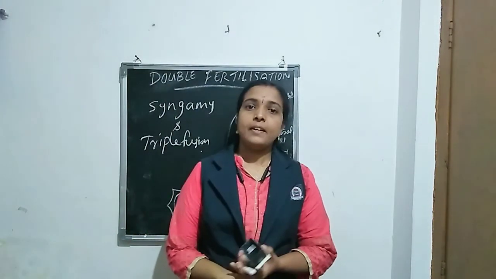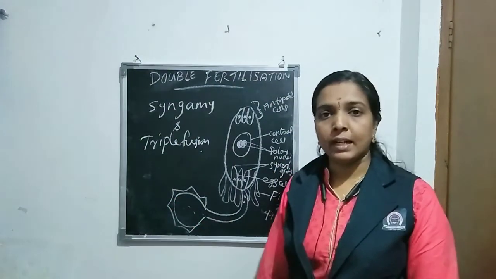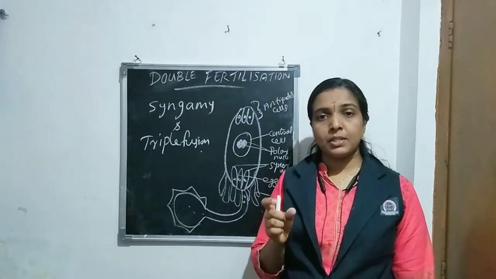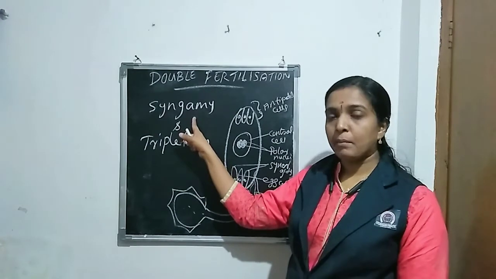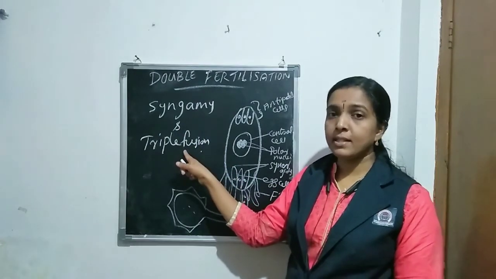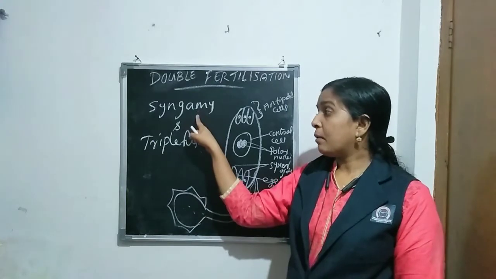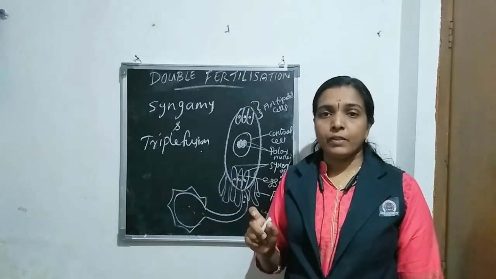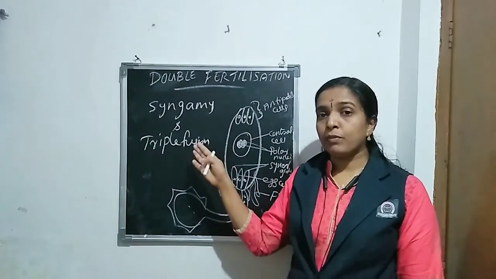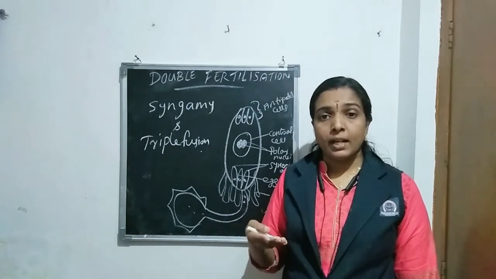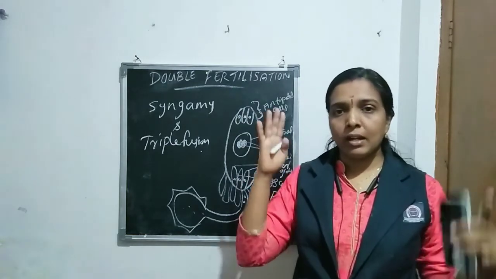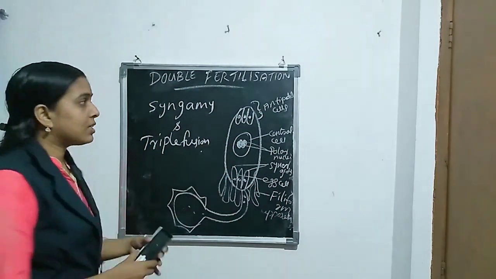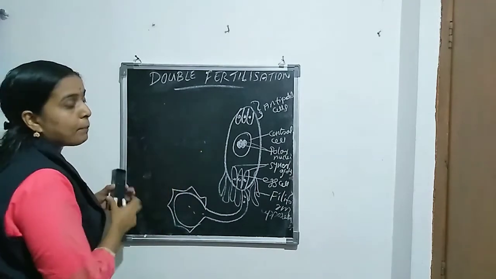Next topic is double fertilization. From the term, it is clear. Double fertilization means two fertilizations. What are they? Syngamy and triple fusion, together known as double fertilization. These two fertilizations together are called double fertilization. We can discuss these two in detail. Before that, all of you recollect the structure of the mature embryo sac.